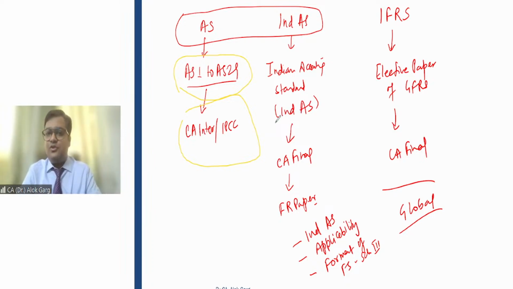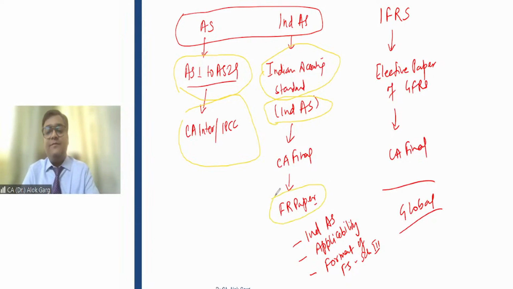Friends, the short form, or the acronym, is Ind AS, but the full form is Indian Accounting Standard. This we are going to learn in the CA Final Financial Reporting paper.